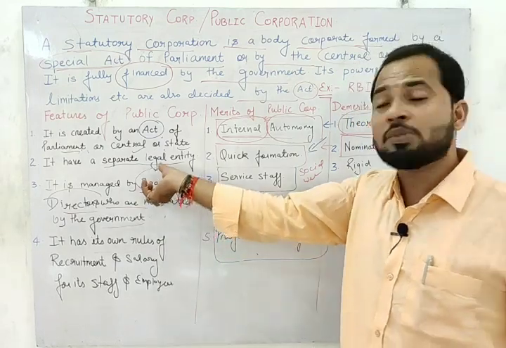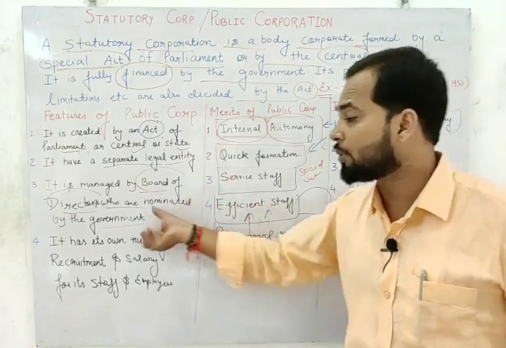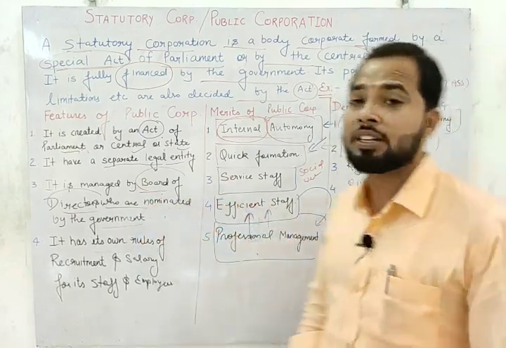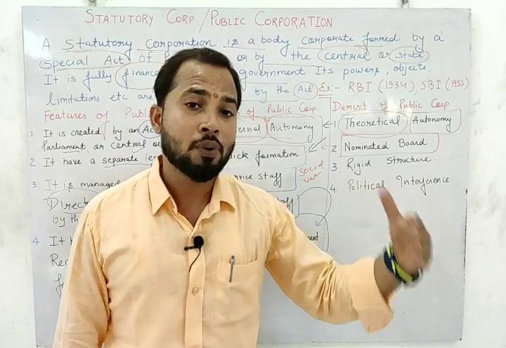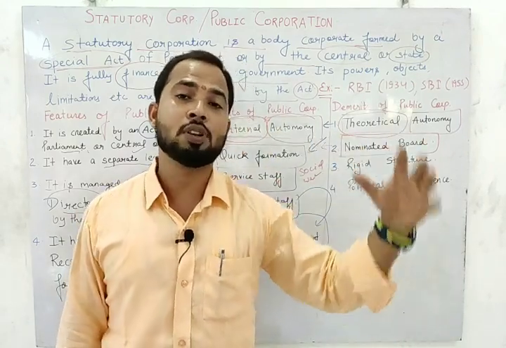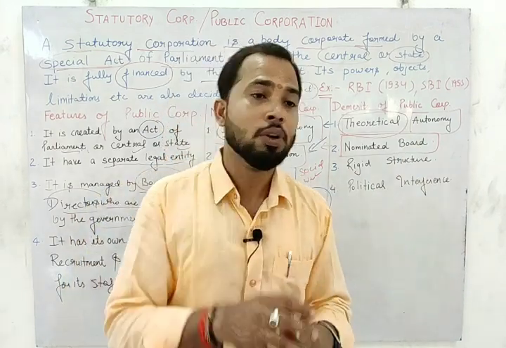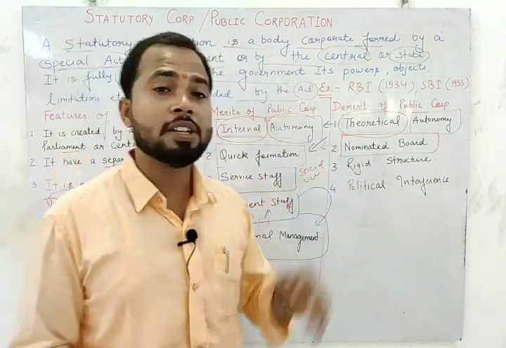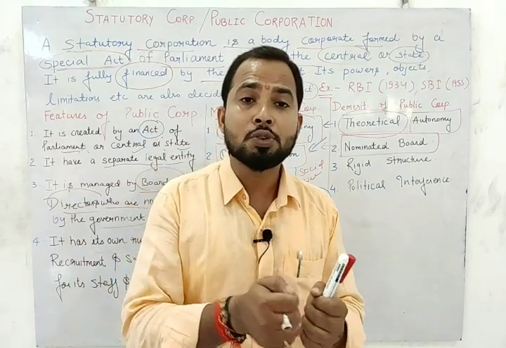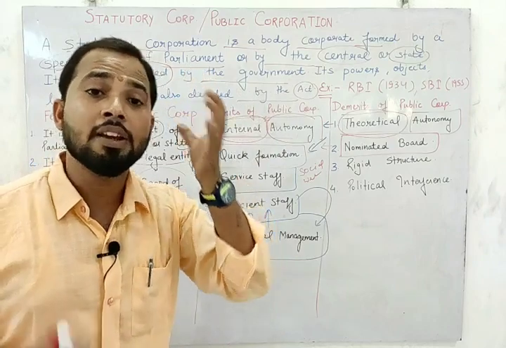It is only for the namesake that it is controlled by the board of directors, but in the real condition it is controlled by the government. So the nominated board is just like a follower of the government. Whatever the government says yes, the board of directors also says yes. If the government says no, the board of directors also says no. So students, we can say that the nominated board is just controlled by the government, meaning the public corporation is controlled by the government.